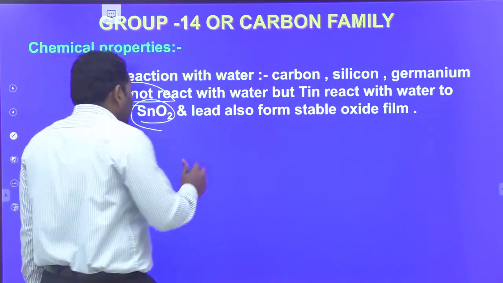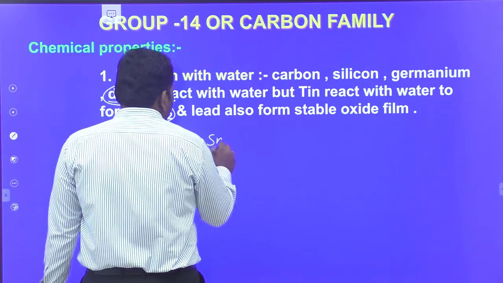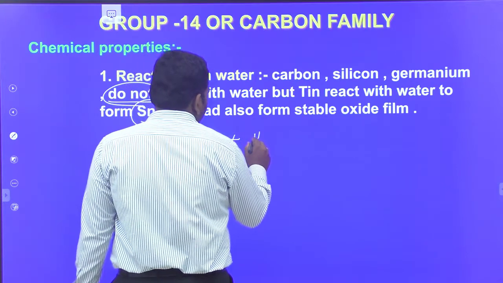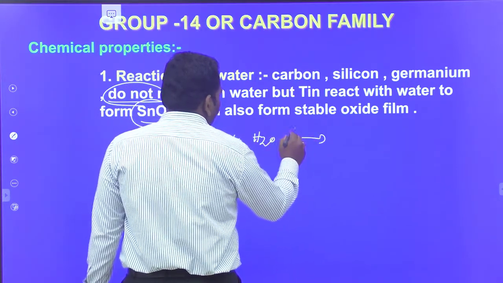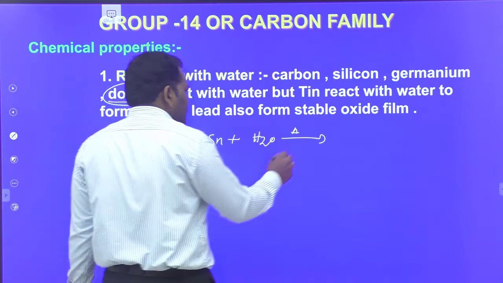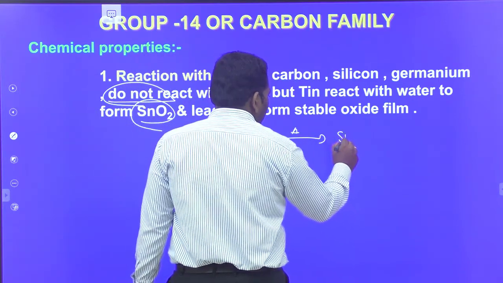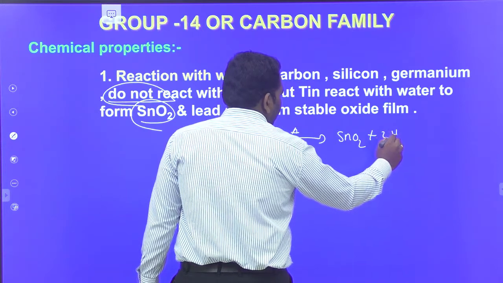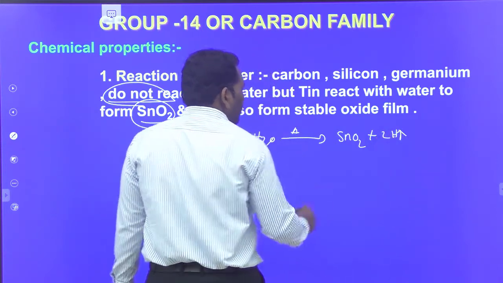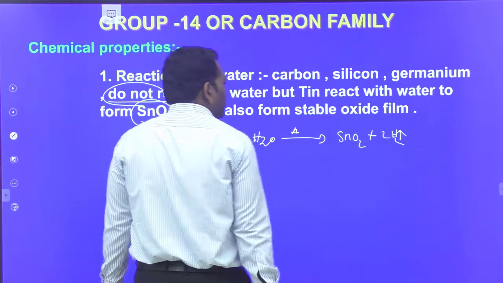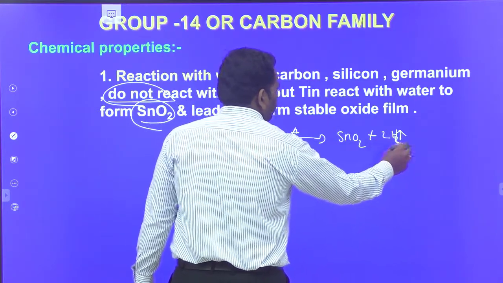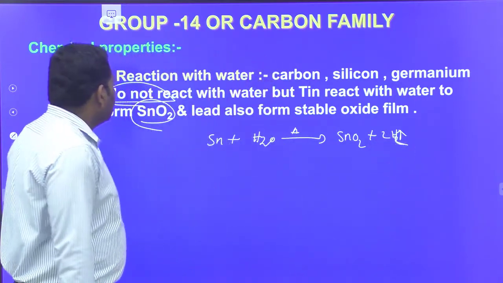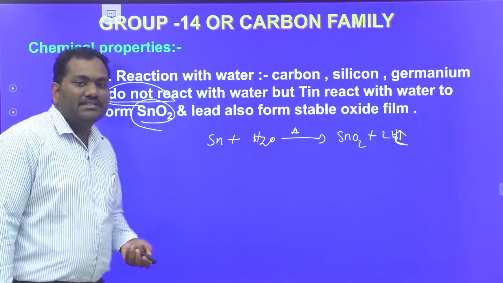Here lead and tin react with water in the form of steam at high temperature to give tin oxide and release hydrogen gas, H2 gas. So this is about the reaction with water.